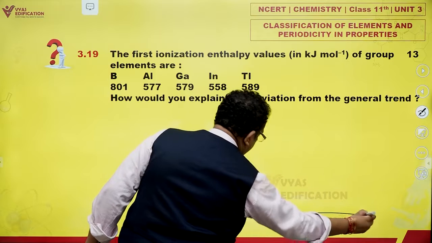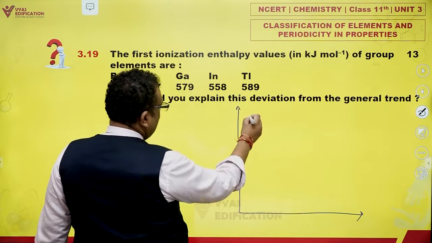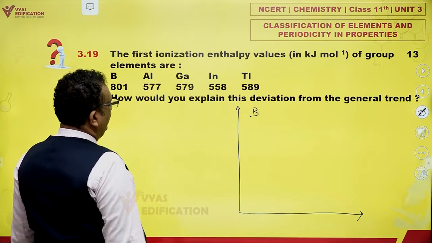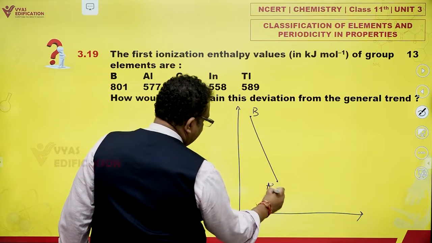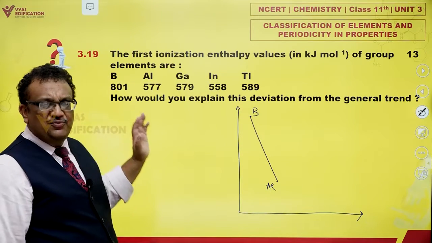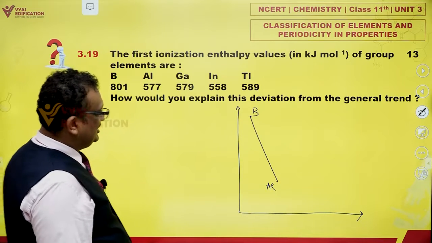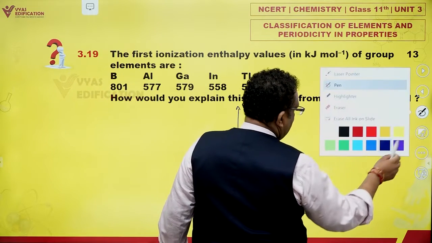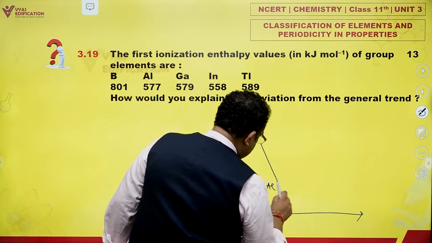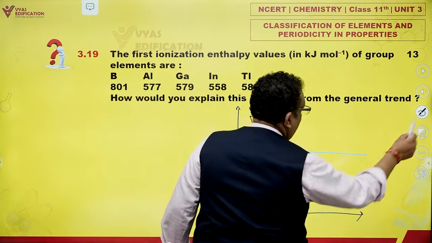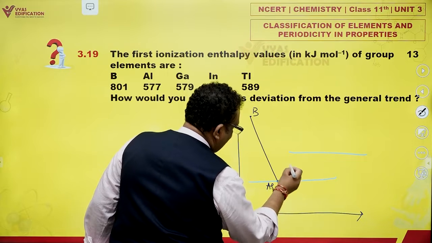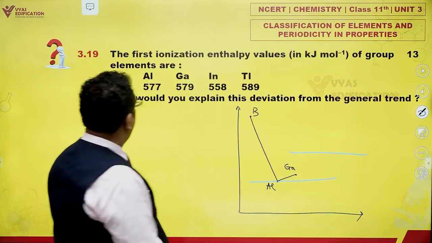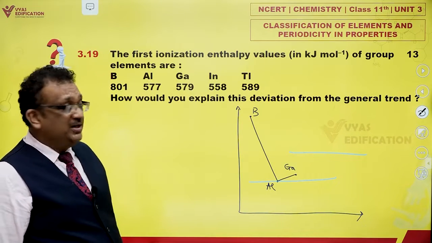If you care to plot it, you would find boron is the highest, with 801. And then you have aluminium. Gallium is very slightly higher than aluminium. Just allow me to make a reference line so that we can do it again properly. Gallium goes very slightly up, barely 2 kilojoules per mole, but it's significant.